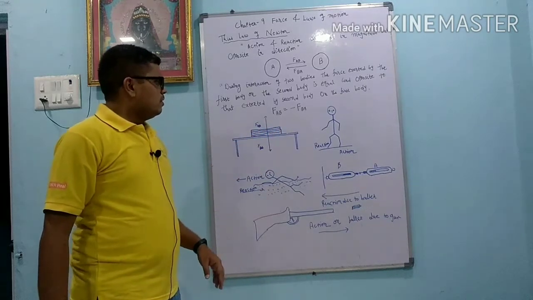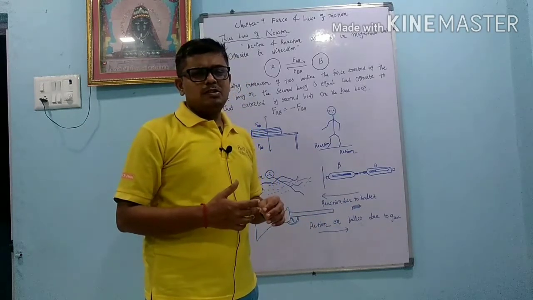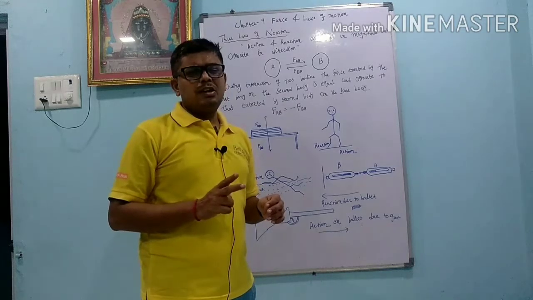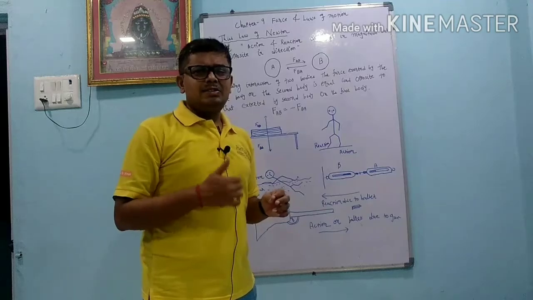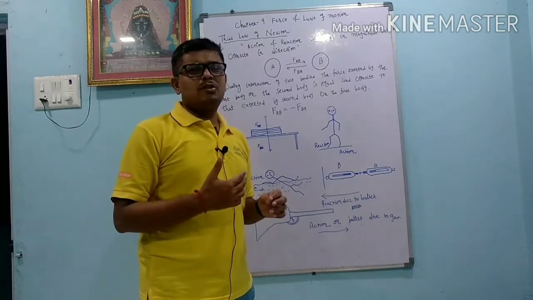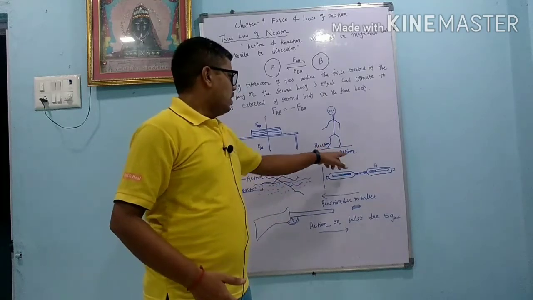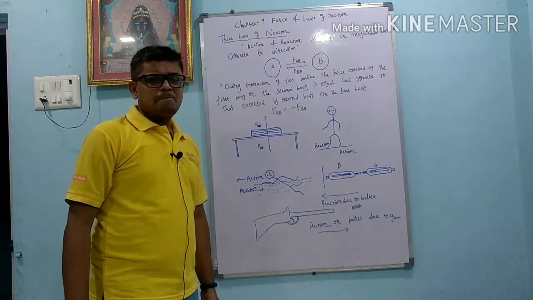Second condition: why can we walk, or what is the reason for walking? Here also two types of force are there. First, we apply a force on the earth, so that is called action, and in the same way the earth also applies a force on us, so that is called reaction. So action and reaction are equal in magnitude, but they are in the opposite direction.